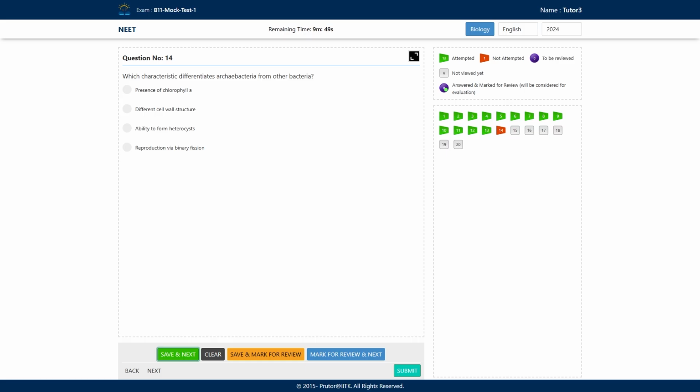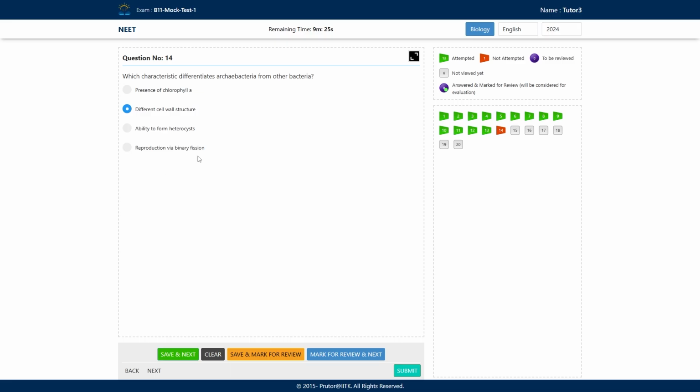So which characteristic differentiates Archaebacteria from the other bacteria? The other bacteria do not have such a cell wall that can withstand such a high temperature. So the correct option is B, different cell wall structure. They do not have chlorophyll A, and they do not form any heterocyst.